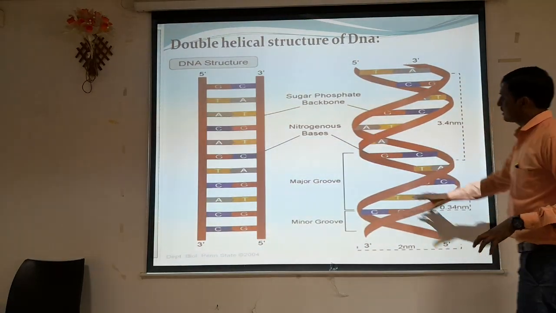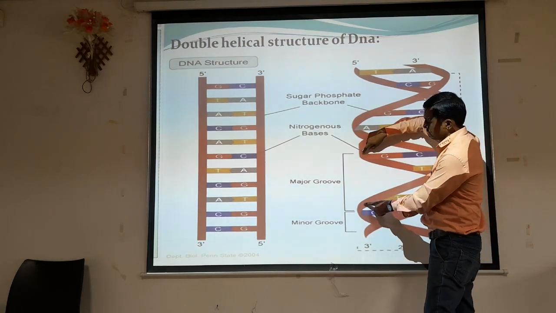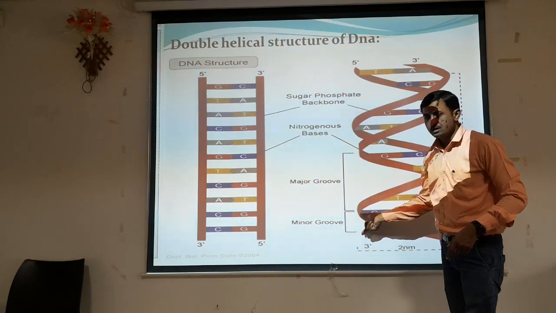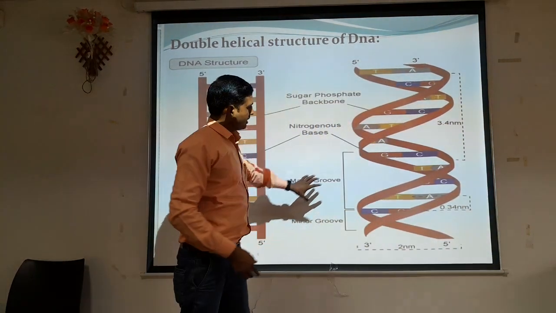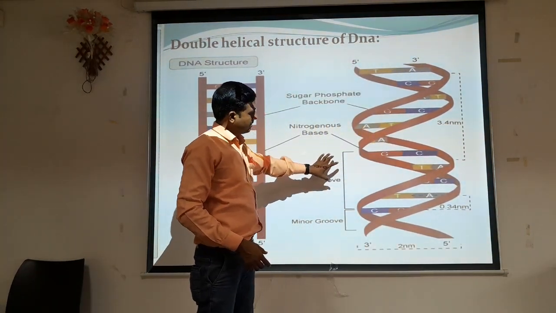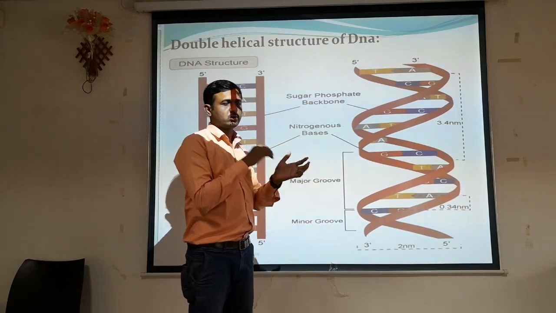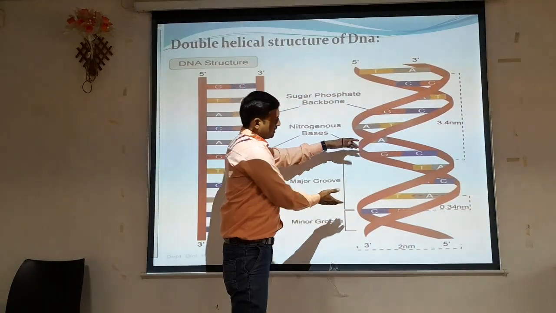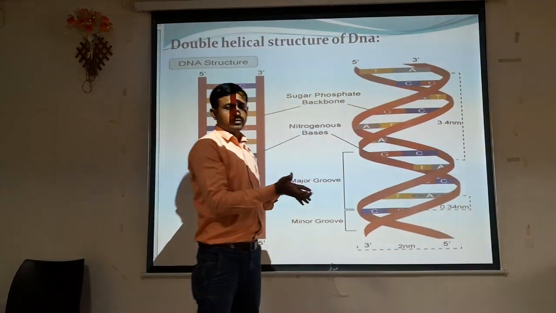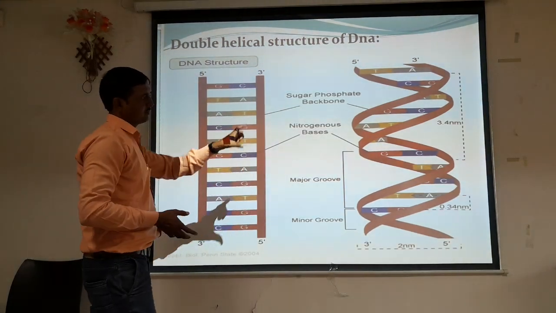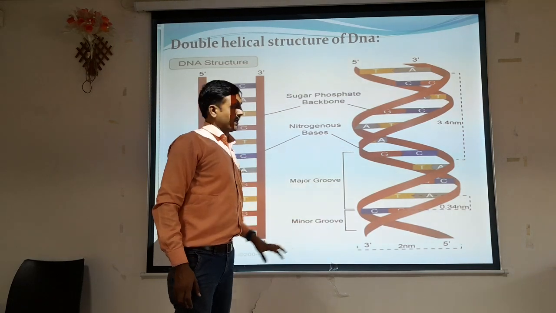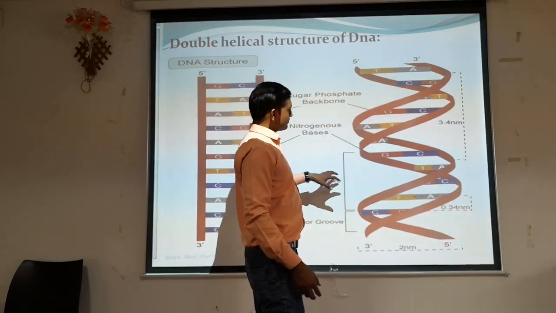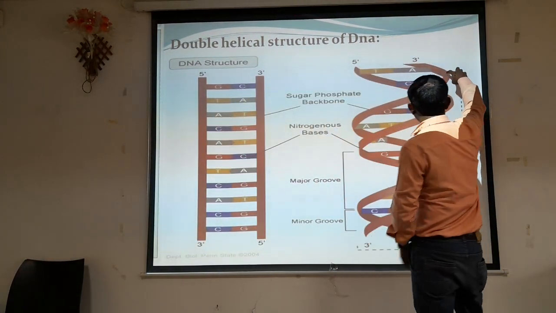It is called a major groove, and this is called a minor groove. So these are nothing but gaps formed between the coiling. Due to coiling, they form a gap between two nitrogenous bases of the coil. That's why they are called major groove and minor groove. So these are nothing but one coiling here.